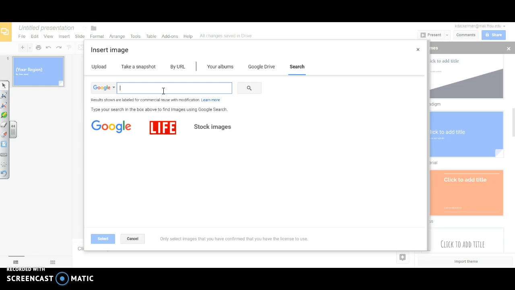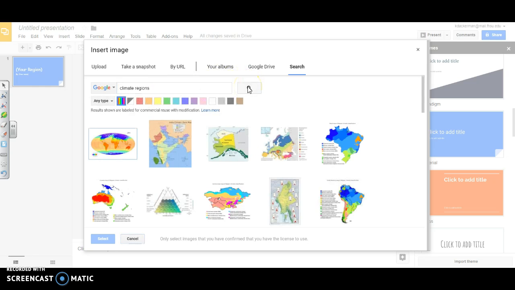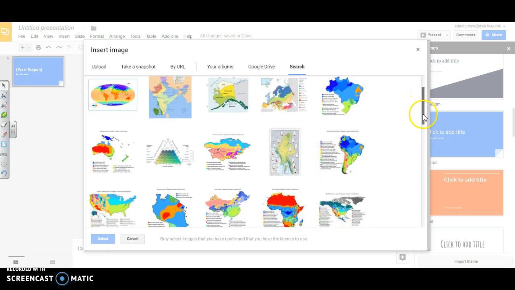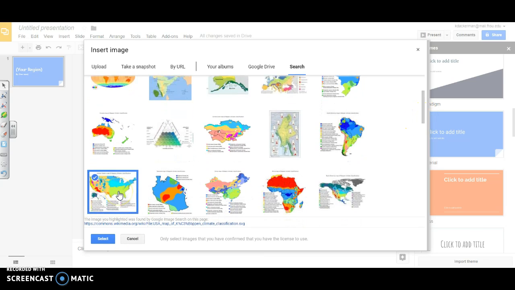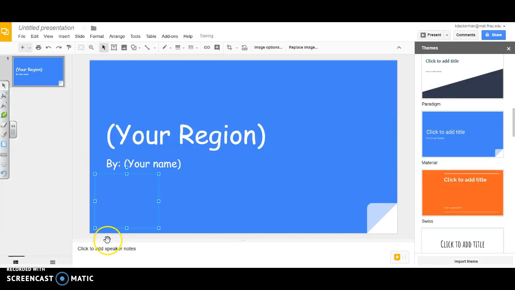I'm going to go ahead and put in climate regions, and I'm going to find a picture. Here's one of the United States, and I'm going to insert it. It will come right up here.